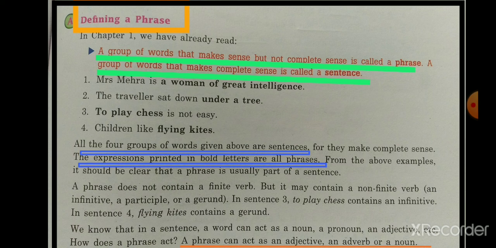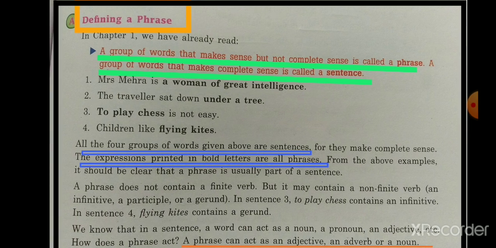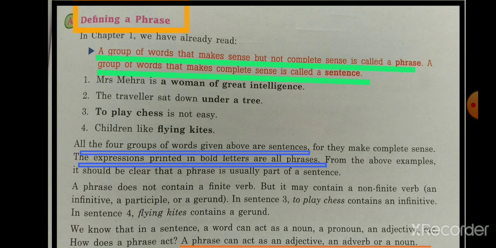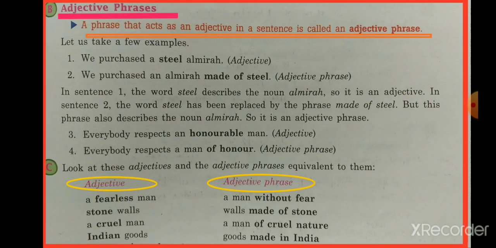A phrase is a group of words that doesn't convey complete sense, and a phrase may have a verb, but that will be a non-finite verb. And a phrase can act as an adjective or adverb or a noun in a sentence. Now, kinds of phrases.